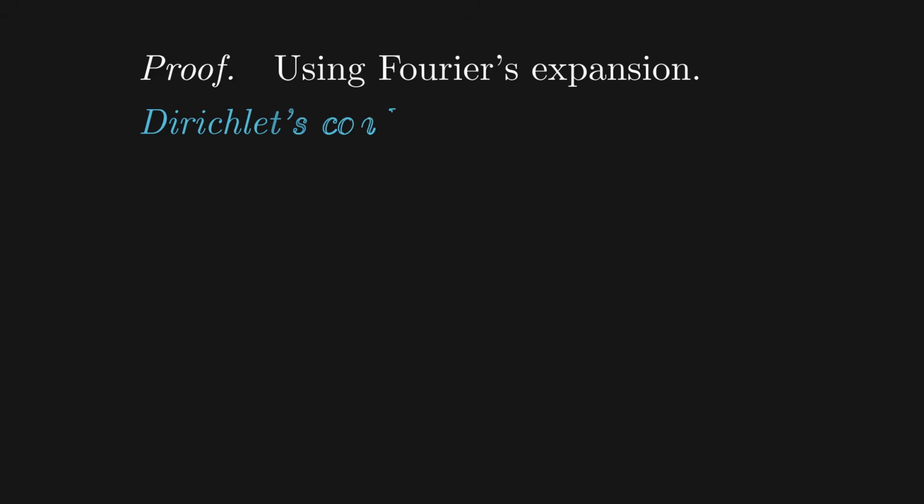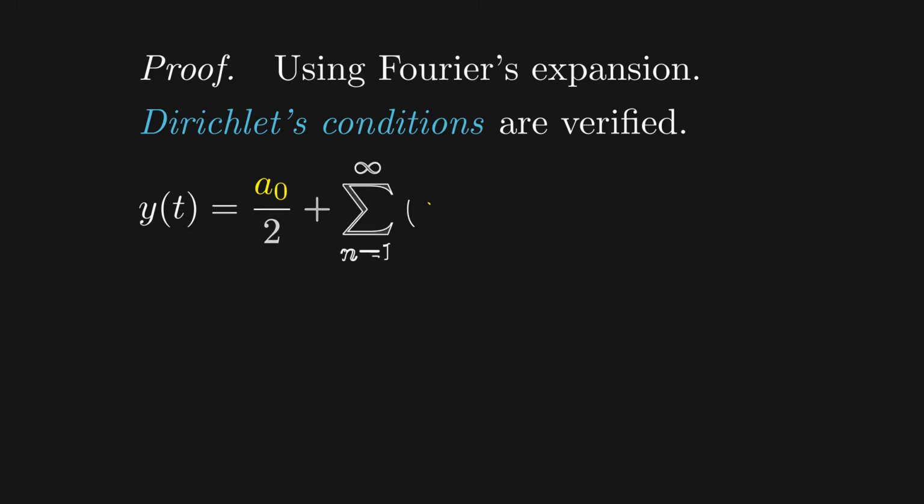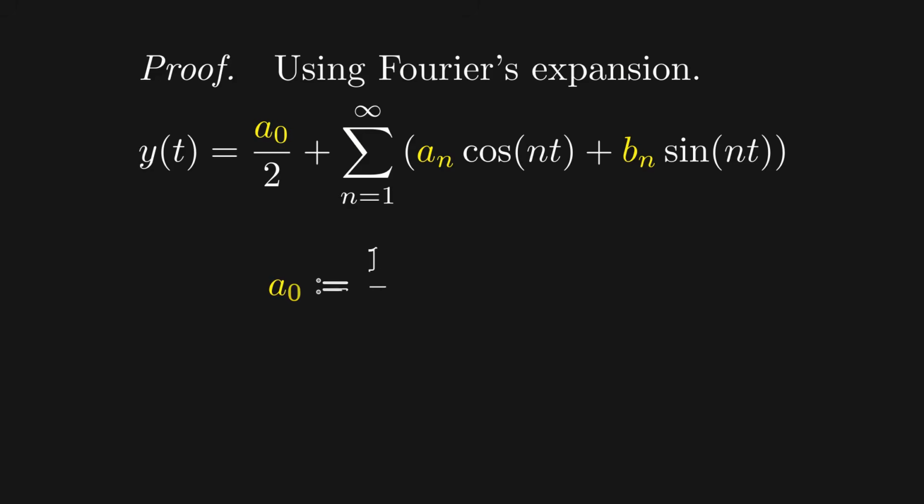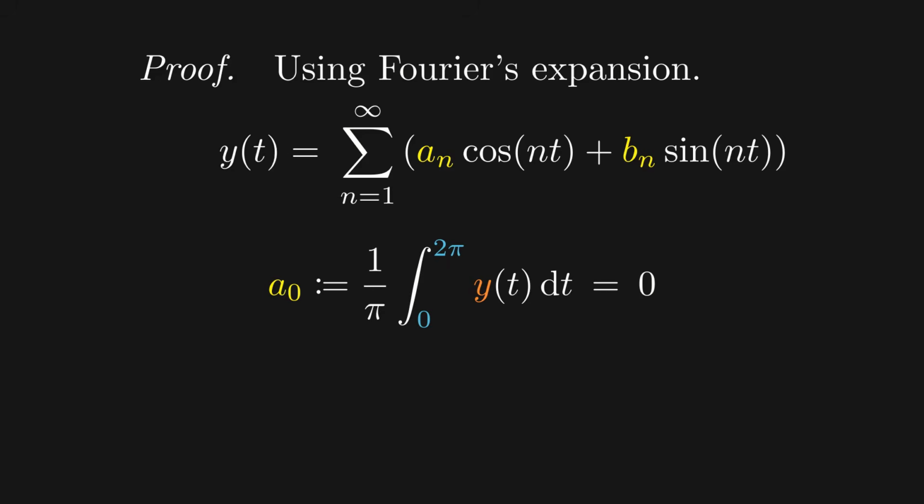Perhaps the simplest way to prove this is using the Fourier expansion. All you need to know is that given certain conditions are verified, and in this case they are, a function has an expansion as a series of sine and cosine terms. The sequences an and bn are called the Fourier coefficients of y. Now, because of the way a0 is defined, it just equals 0 by hypothesis.